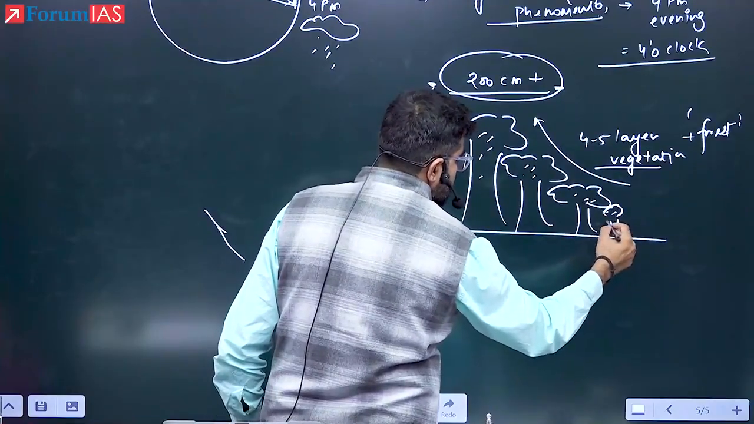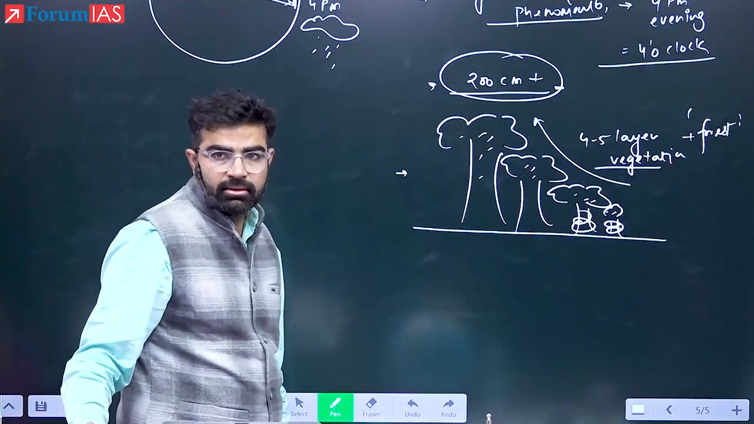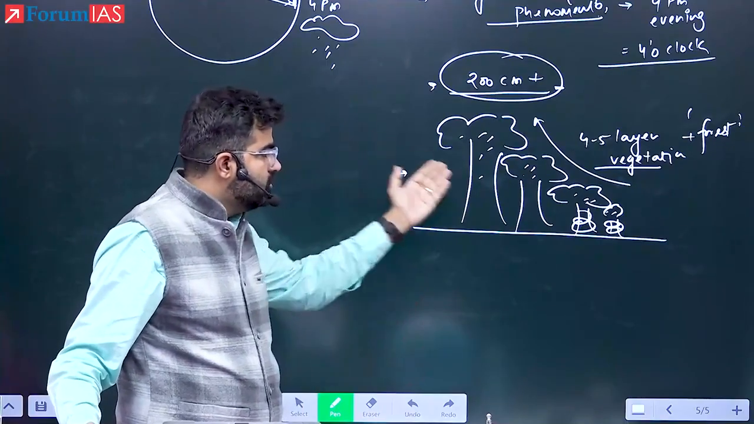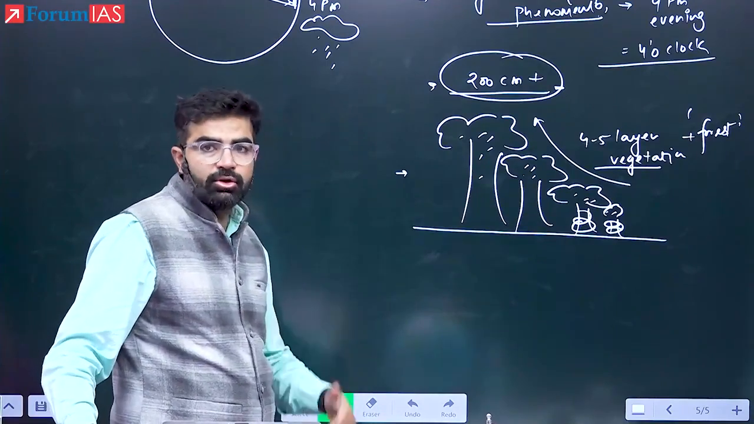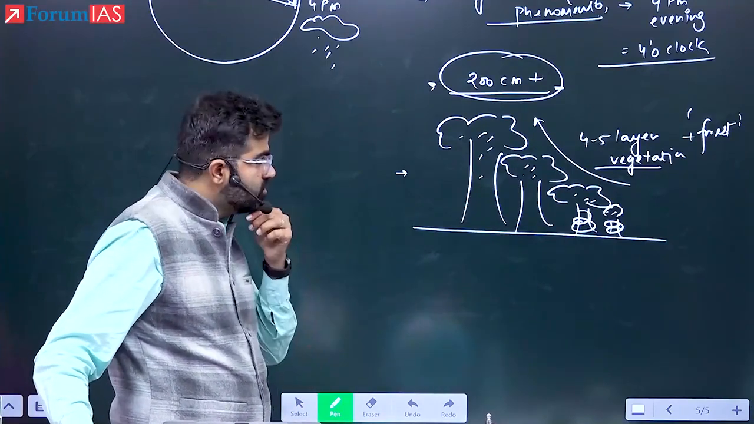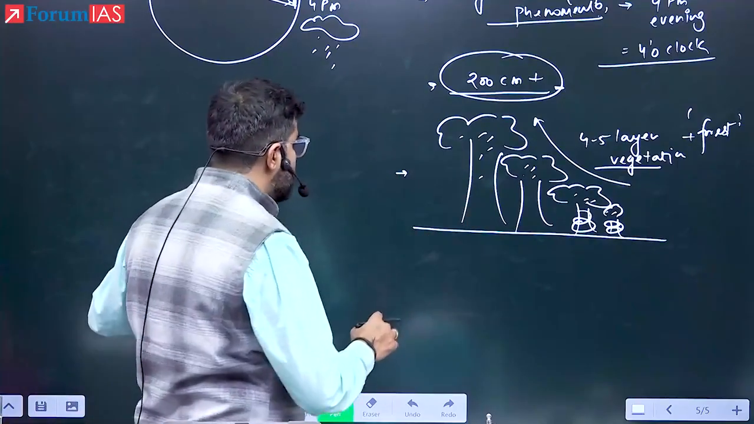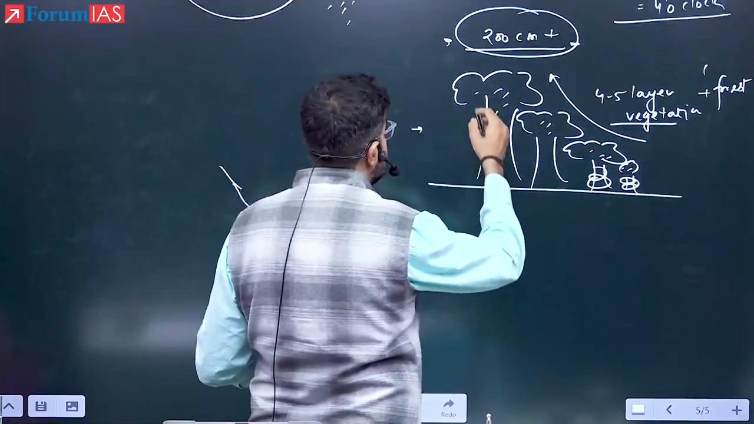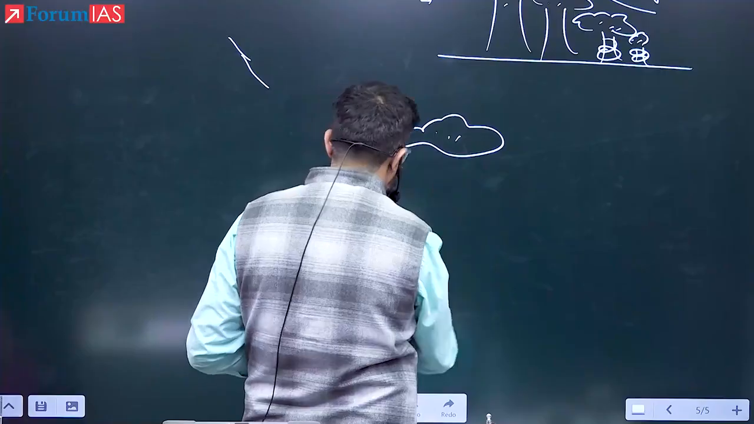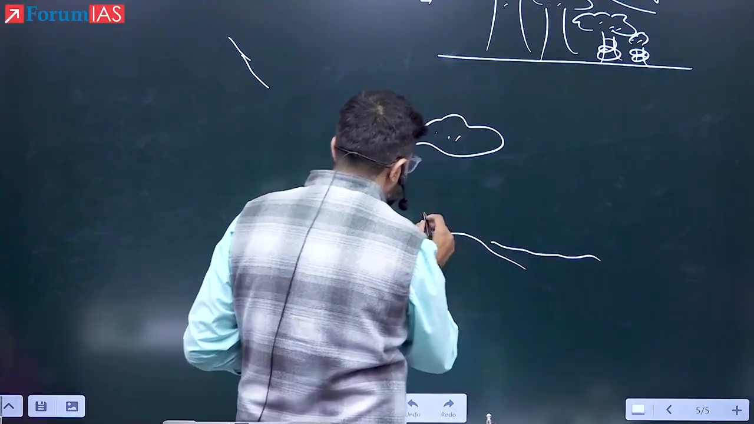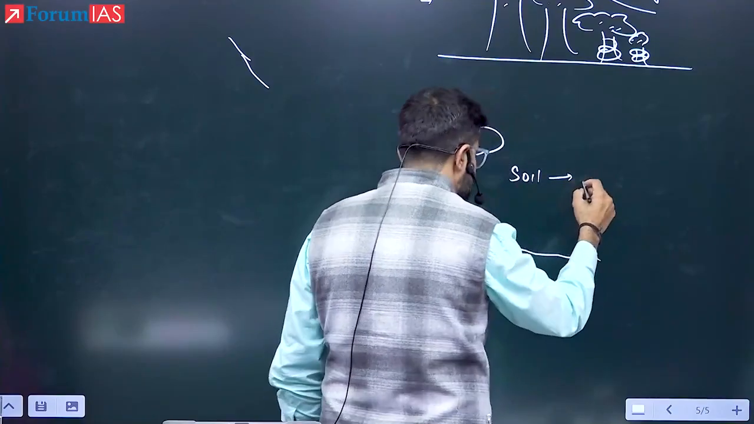Also you will have this kind of vegetation, what do you call it? Yes, it is epiphyte, right? So you will not only have these 4 to 5 layers, the epiphytes are also found in this kind of equatorial climatic condition. Now see here, because of high rainfall, the soil will go through intense leaching and erosion.